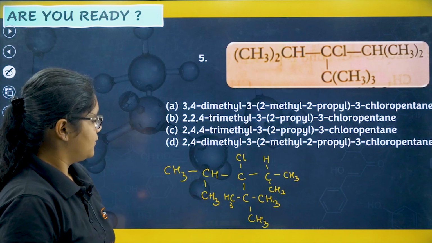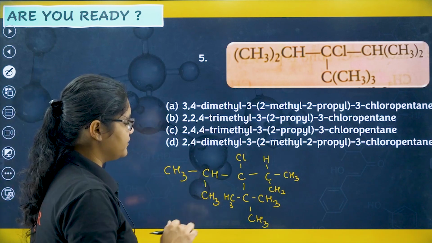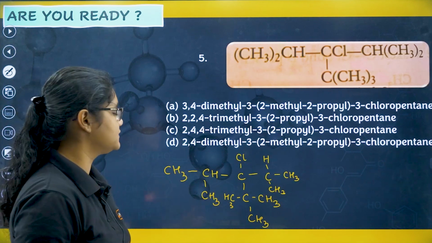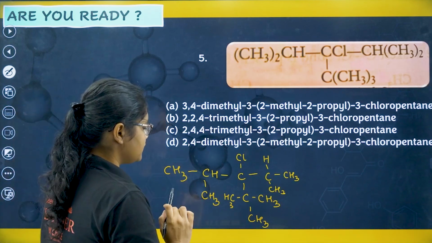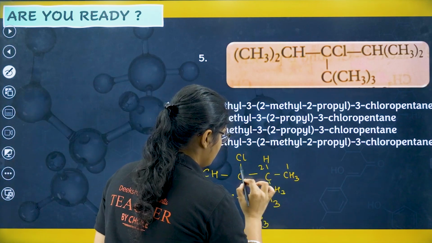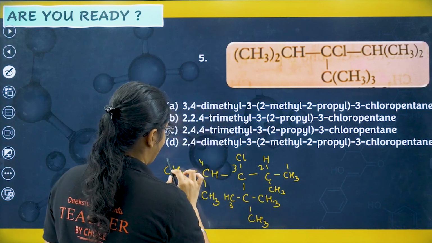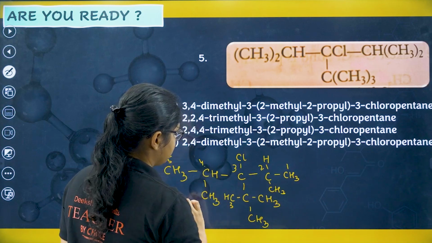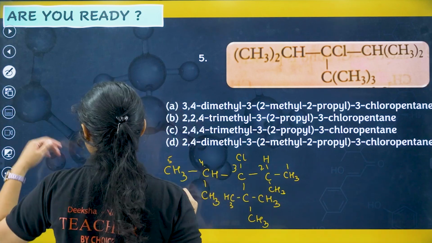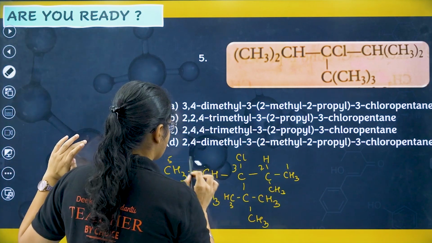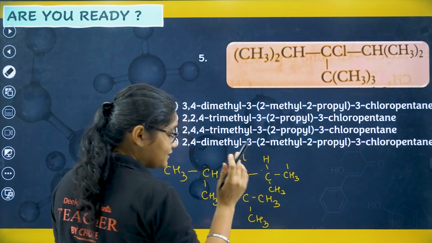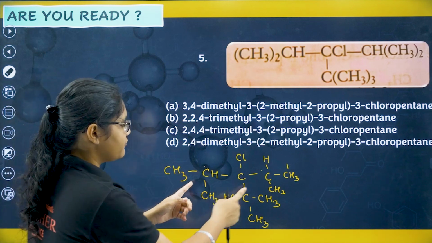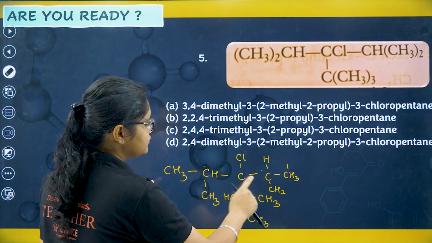Now if I want to name this, we have to find the longest carbon chain, and it should have the fewer number of substituents. If I number like this, 1, 2, 3, 4 and then 5, what are the substituents we are having? On second and fourth carbon we are having substituents. What is another possible way? We should take that chain as the main chain where the maximum number of substituents can be collected. If I just consider this one, I can only have 2 substituents.